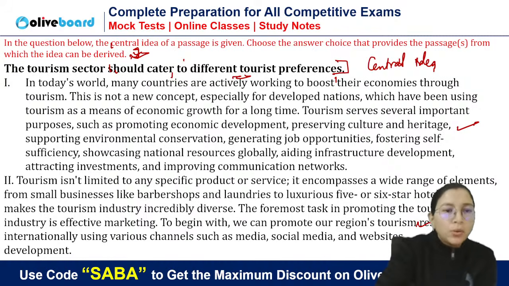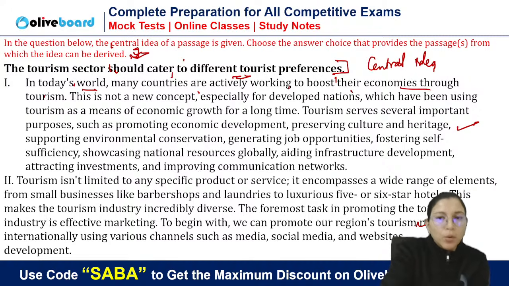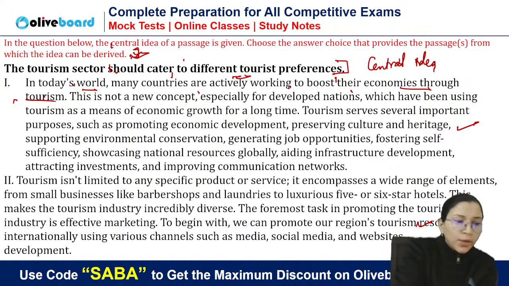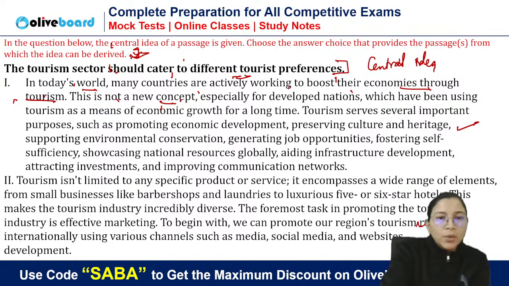So, central idea, you all know that tourism sector should cater to different tourist preferences. In today's world, many countries are actively working to boost their economies through tourism. The theme is related to tourism. This is not a new concept, especially for developed nations which have been using tourism as a means of economic growth for a long time. So many countries, especially developed nations, are using tourism for economic growth.